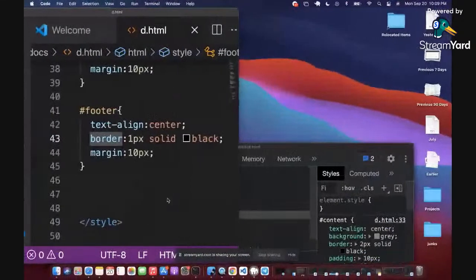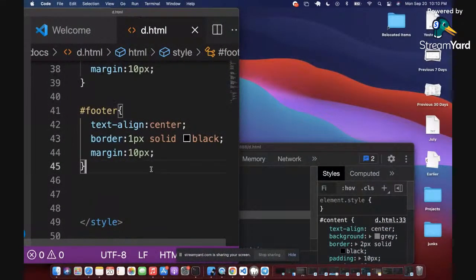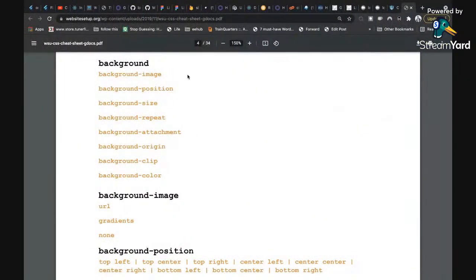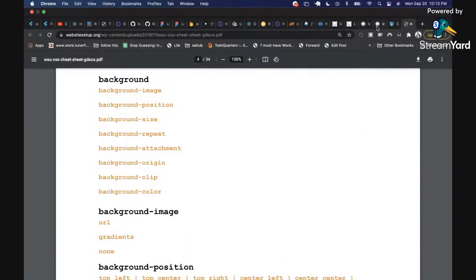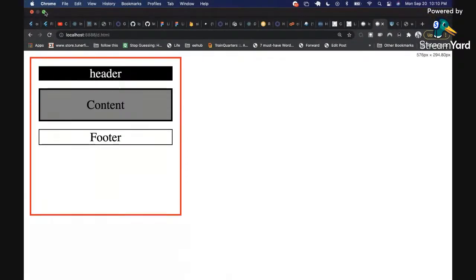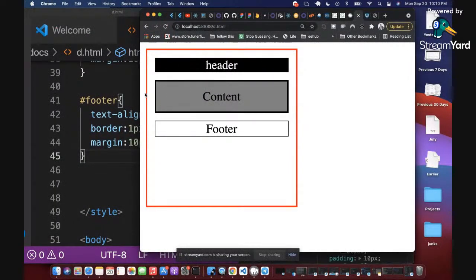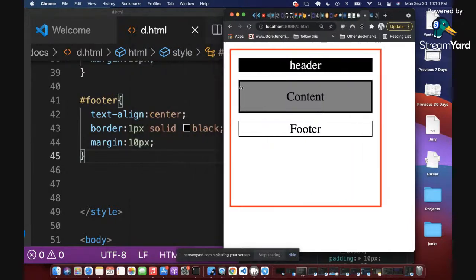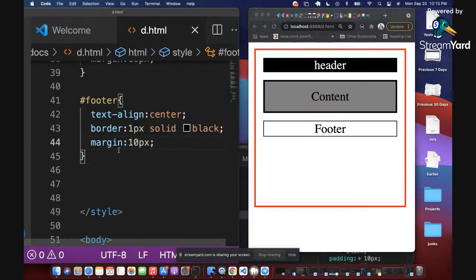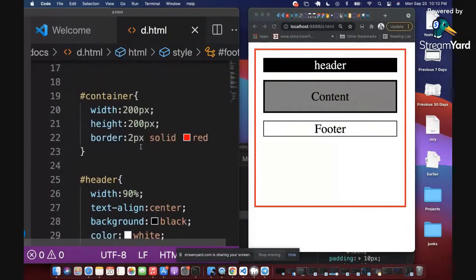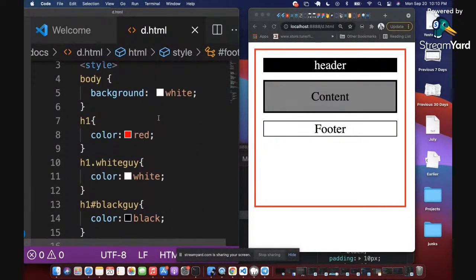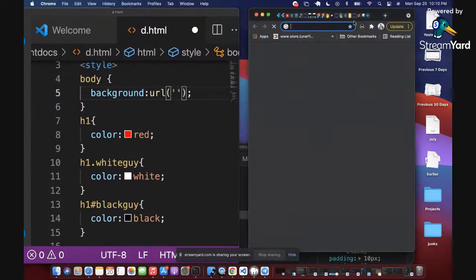Let me show you an example of that. Let me show you how to do that. So if you want to put in a background image here, let me reduce this so that you can go back to our code side. Just to show you an example of a background image: if you want to drop a background image on this page, say for example we want to put a background image on the body tag. All you need to do is specify the URL, and then in brackets you can specify the path to the image inside this place. So let's try to grab an image from online.